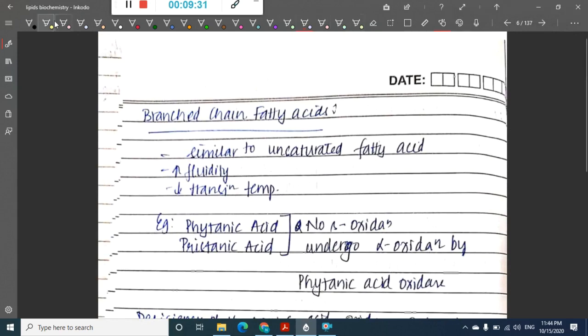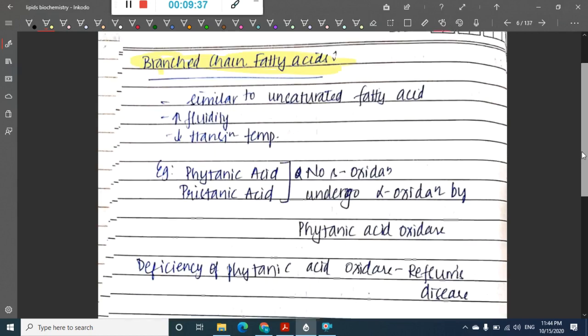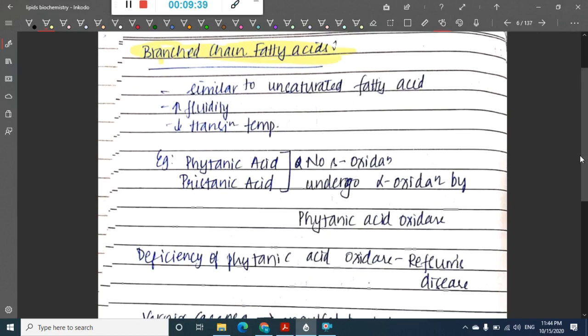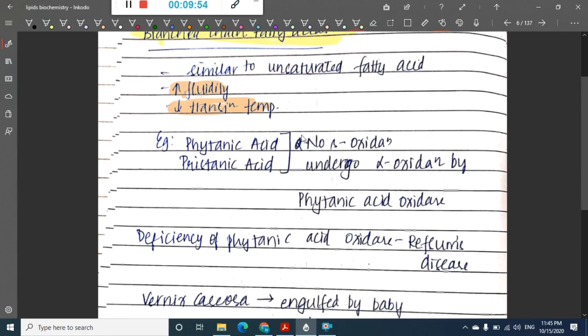Then we have something called branched chain fatty acids. So what are branched chain fatty acids? These are similar to unsaturated fatty acids. Here there is increased fluidity and decreased transition temperature.